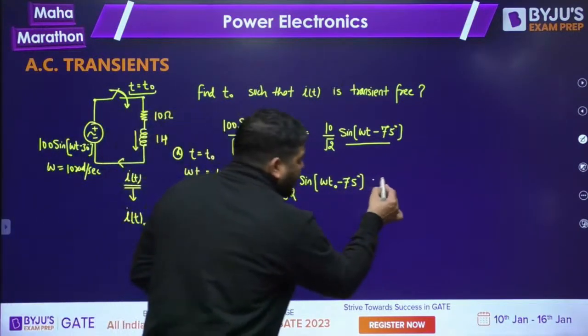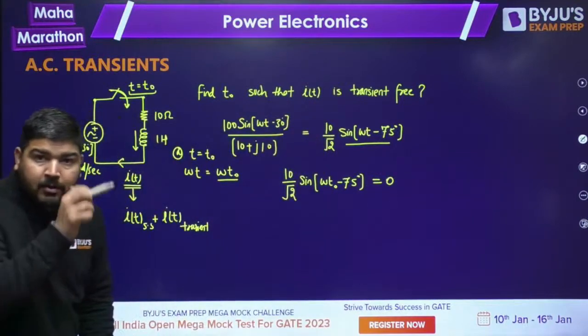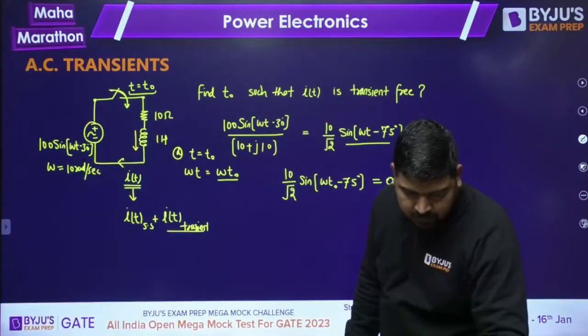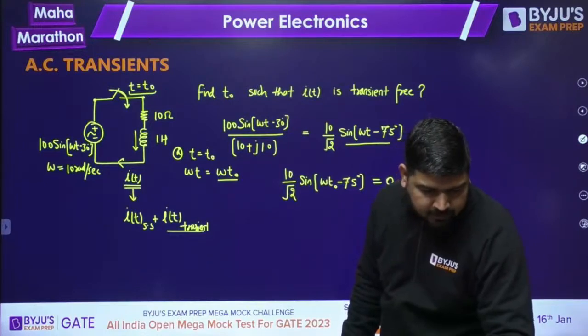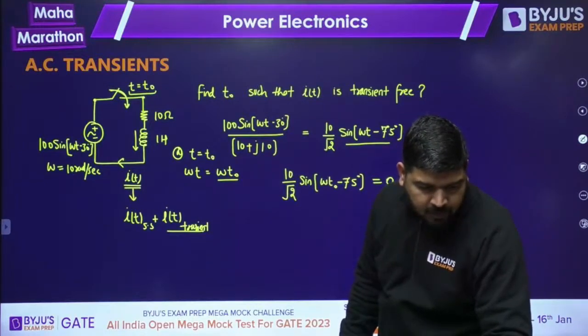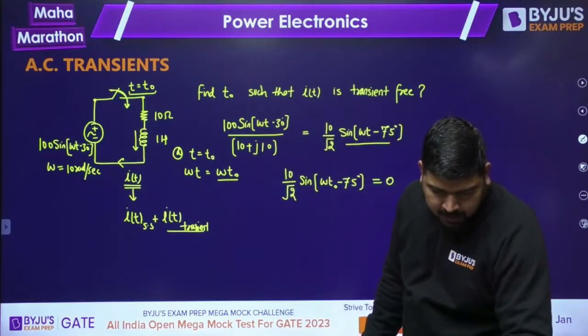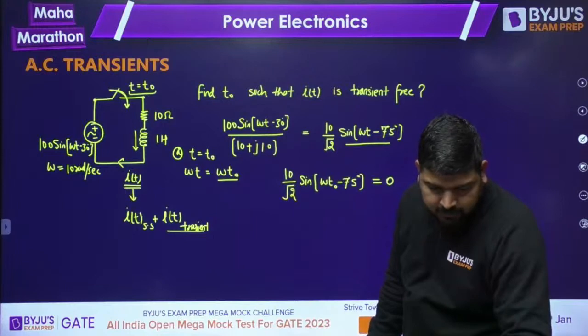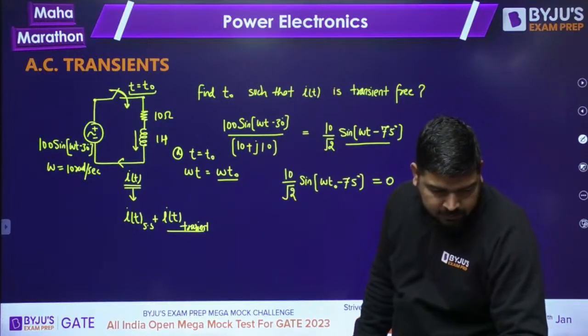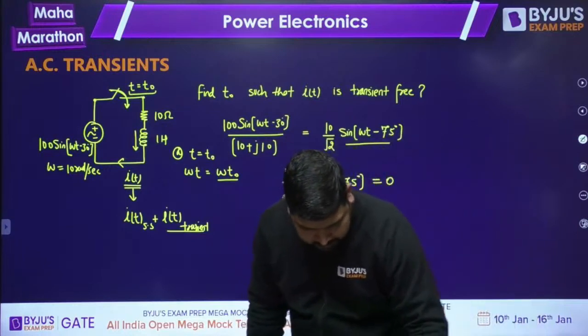Let's say if it is already zero, then there will be no transient. Is it clear now? Tell me, everyone.